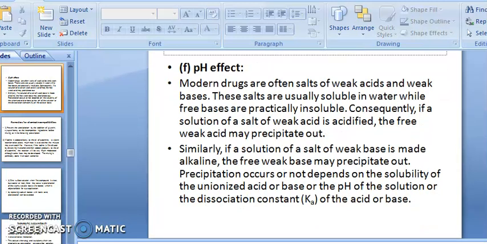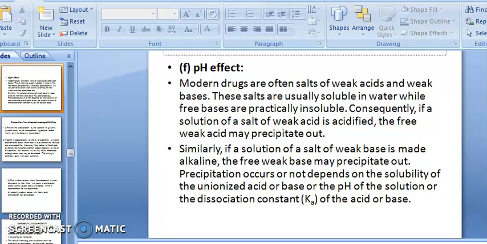There is a pH effect. Modern drugs are often salts of weak acids and weak bases. Salts are usually soluble in water, while free bases are practically insoluble. Consequently, if a solution of a salt of a weak acid is acidified, the free weak acid may be precipitated out because of pH change.